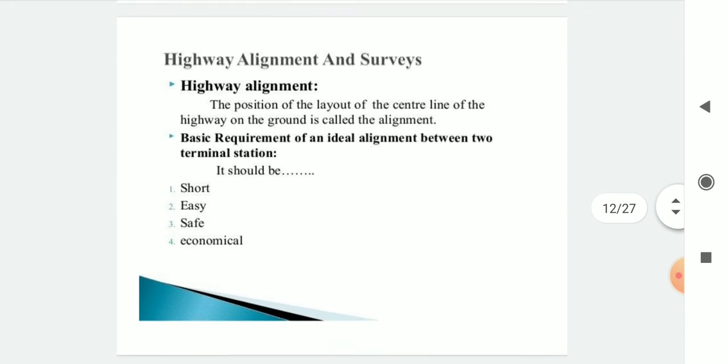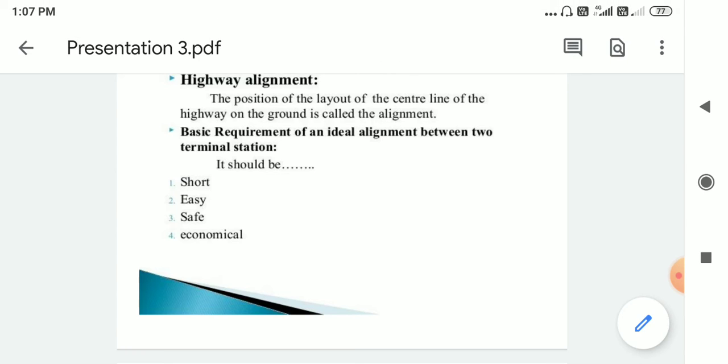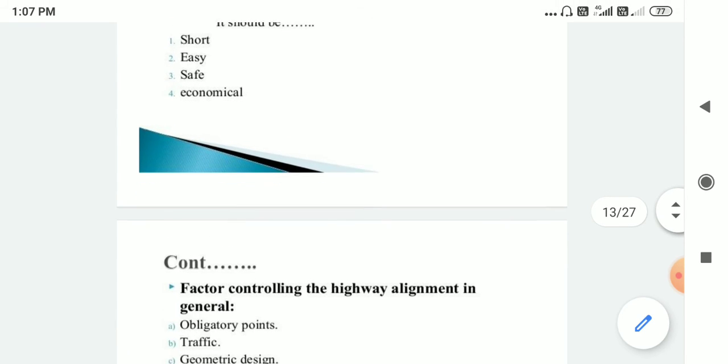Then highway alignment and surveys. What is meant by alignment? The position or layout of the center line of the highway on the ground is called the alignment. So we have to fix the center line for highway alignment. What are the basic requirements of an ideal alignment between two terminal stations? It should be short, easy, safe, and economical. These are the basic requirements of the alignment.